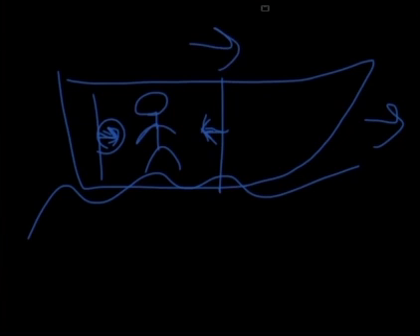Also, if the observer is moving to the left or right, it would also affect whether you can tell if the ship's moving a certain way. So from the first principle, we say that there's no experiment you can do to tell whether the ship's moving or at rest. So we hold the speed of light constant. The speed of light is always measured to be the same exact value, which is 3 times 10 to the 8 meters per second.